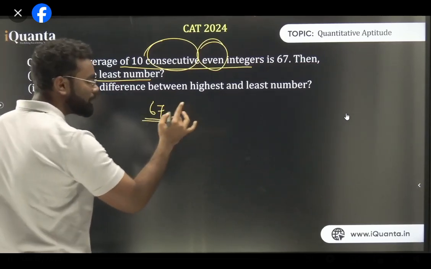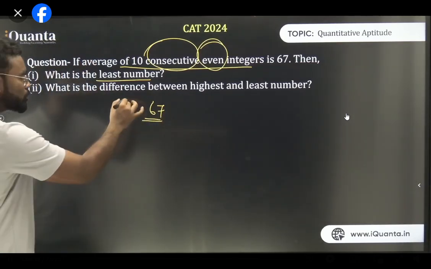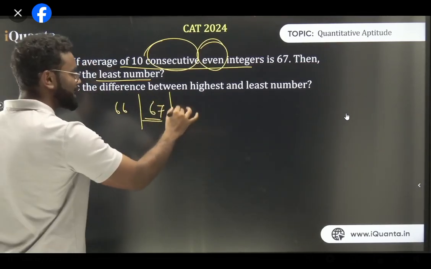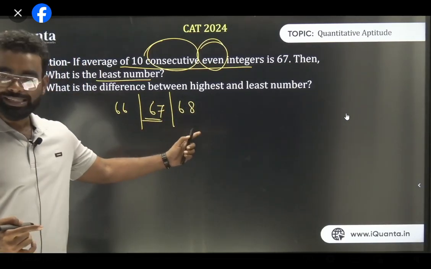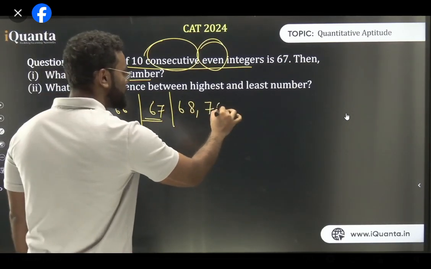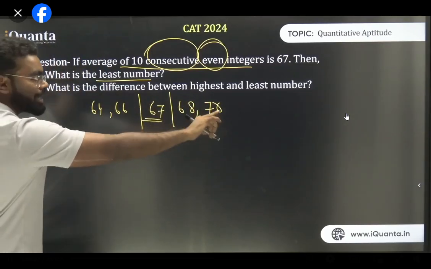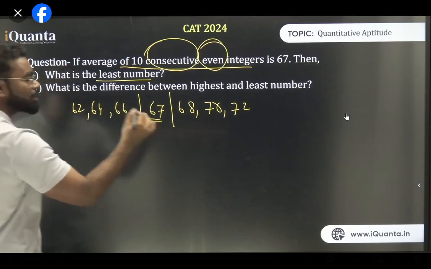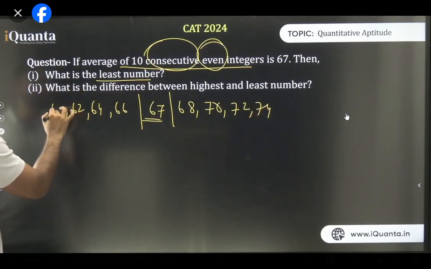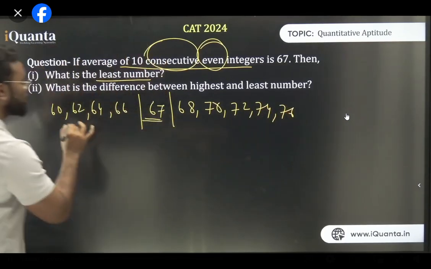If 67 were the average of two consecutive even numbers, what would they be? One has to be 66, the other has to be 68. For four numbers, this would be 70 and this would be 64. Here I add one step, and here as well. If it were 6 numbers, 72 and 62. If 8 numbers, 74 and 60. If 10 numbers, 76 and 58.